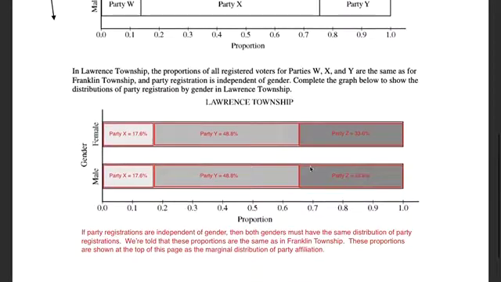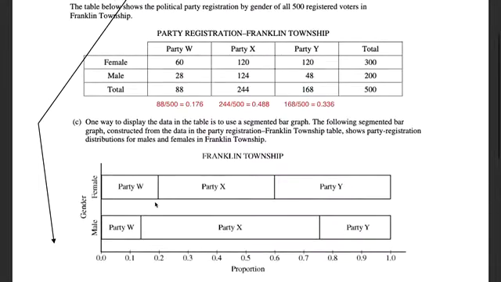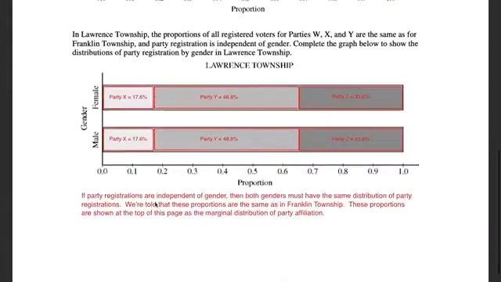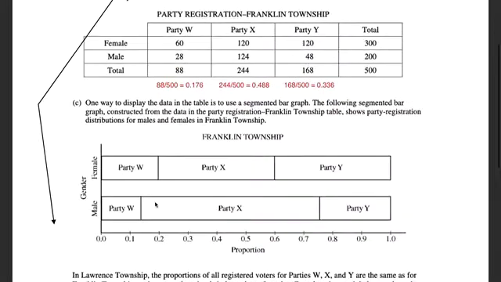So all I have to do here, Party X has to be 17.6% for both the males and the females. So notice I made a little rectangle here and I shaded it sort of super light gray, if you will. So those bars extend to about approximately where 17.6% would be. So that's Party W. Oh, notice, this is really important.